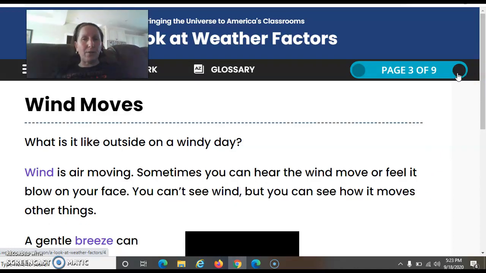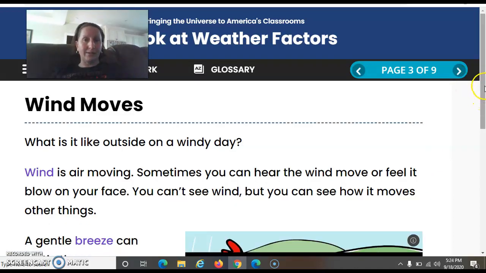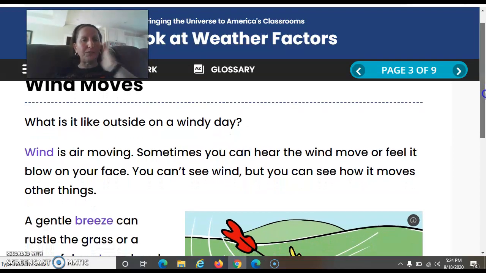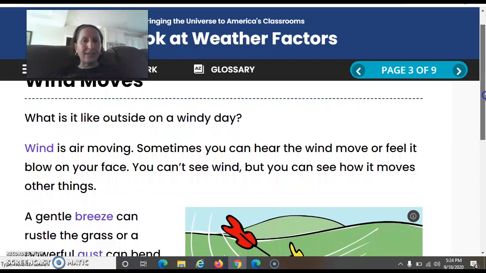The first type of weather we're going to talk about is wind. Wind, what is it? What is it like outside on a windy day? Wind is air moving. Sometimes you can hear the wind move or you feel it blow on your face. You can't see the wind, but you can see how it moves other things.